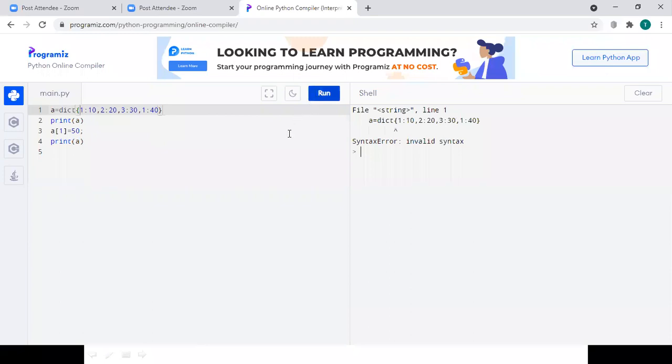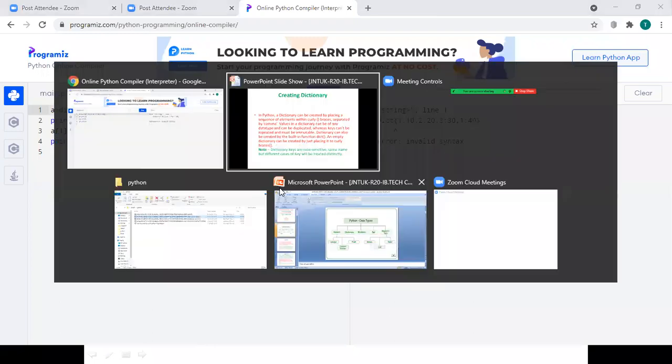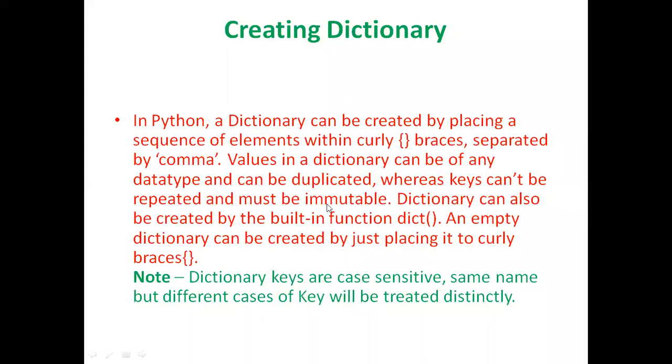I think it is not supporting. So I will check it once again and I will let you know. So see here, a dictionary can also be created by using the dict function.